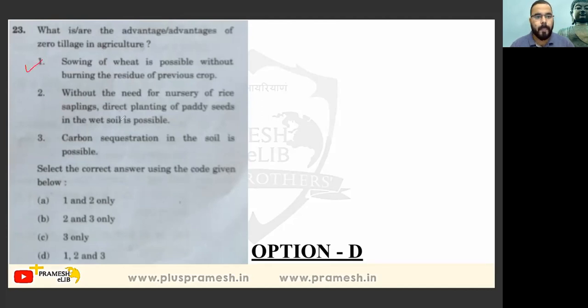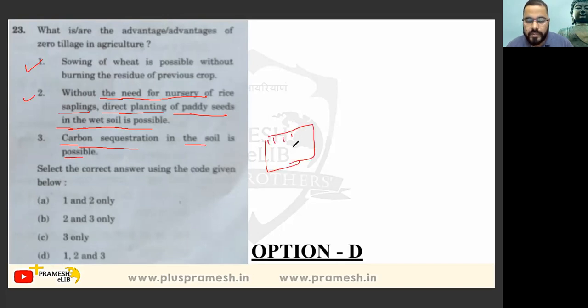Without the need for nursery for rice seedlings, direct planting of paddy seeds in the wet soil is possible, because we are not supposed to give more water into that, so it will work. And another is carbon sequestration in the soil is possible. Because there is a field and we haven't taken out the residue, the whole ecosystem below the soil will not get disrupted, so it will not emit that much greenhouse content, so carbon sequestration will take place. So it's an easy one also. So 1, 2, 3 are all correct.